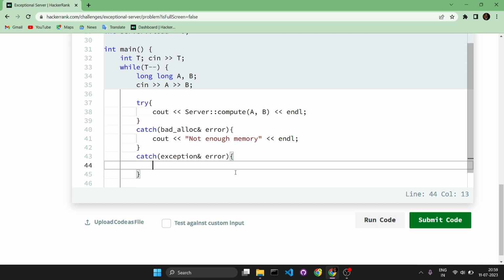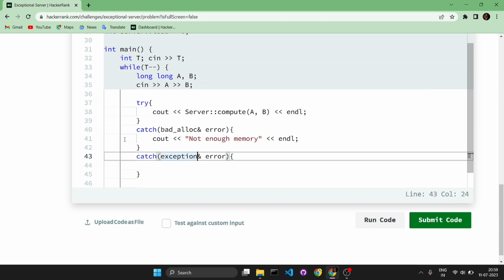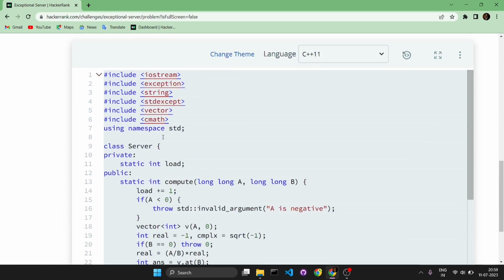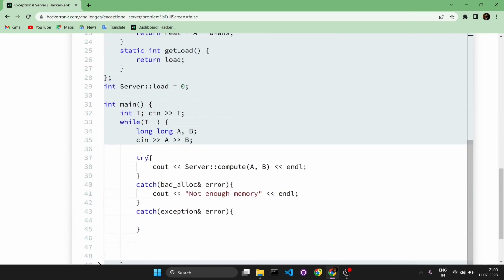It is a base class where all other exceptions such as arithmetic exception or this bad_alloc exception or array index out of bound exception are all subclasses of this exception class. This exception class is defined in the exception header file, so we need to use hash include exception. Here in this program they have already included it.